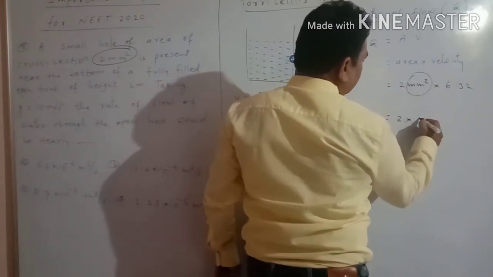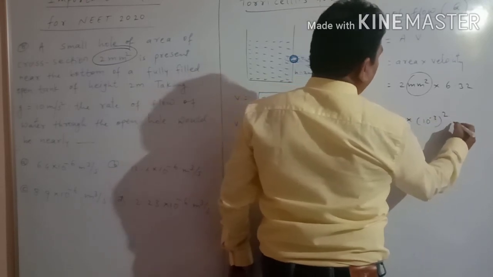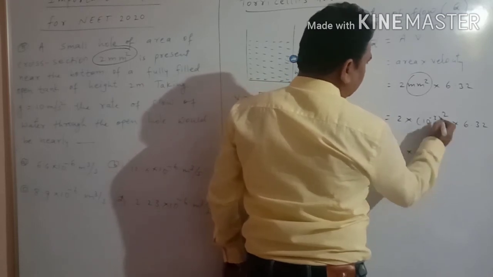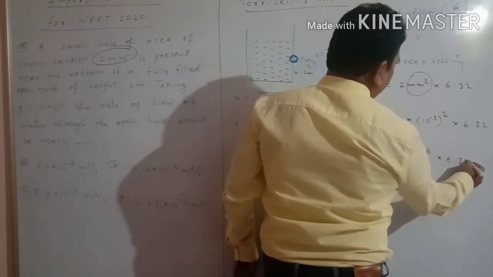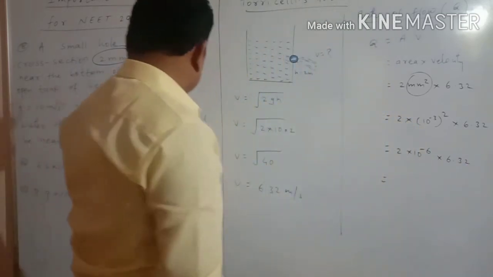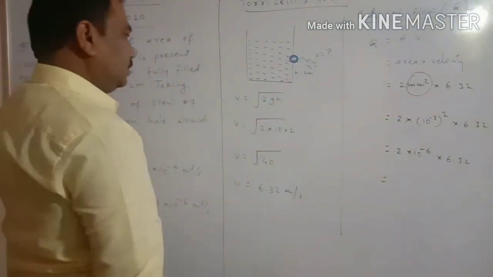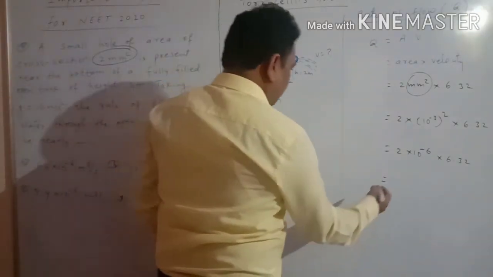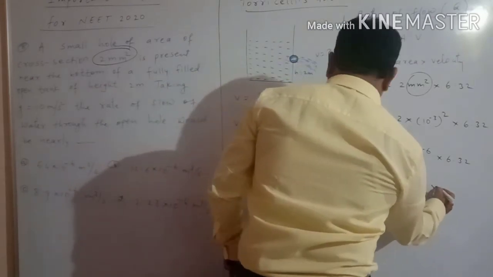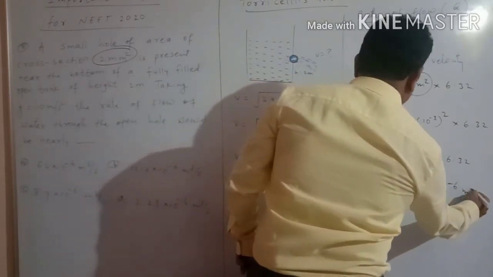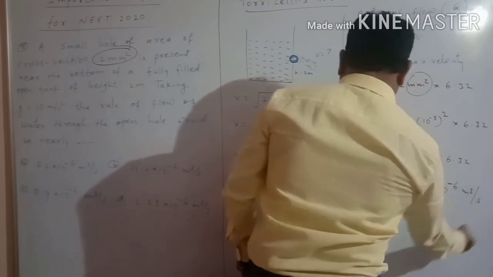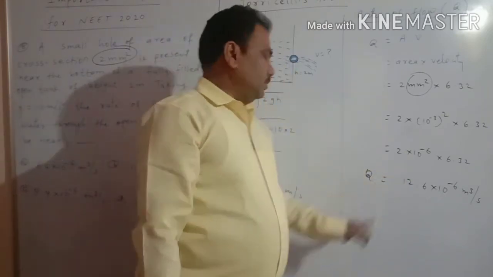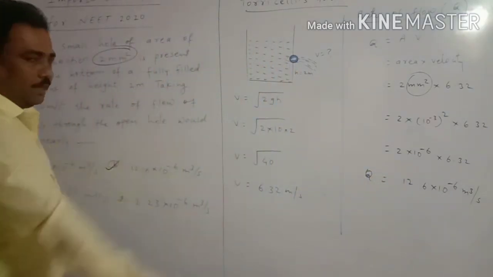Milli means 10 to the power minus 3, and its square, multiplied by 6.32. So 2 into 10 to the power minus 6 into 6.32. Here we get the multiplication of these two, something like 12.6. So 12.6 into 10 to the power minus 6 meter cube per second. So this is the correct answer for the rate of flow. Therefore our second option will be correct.